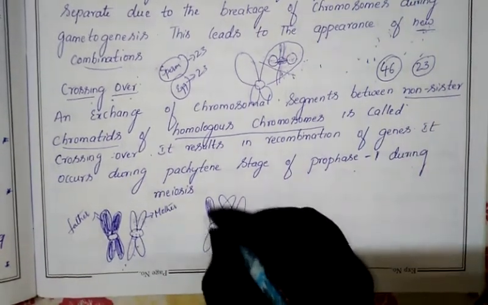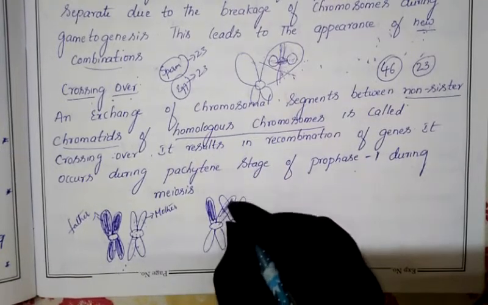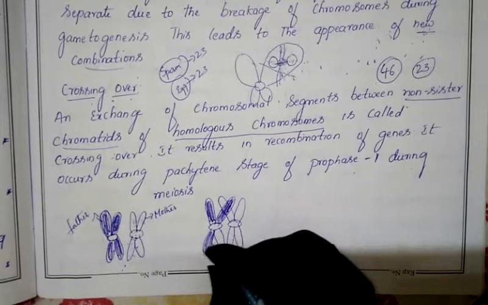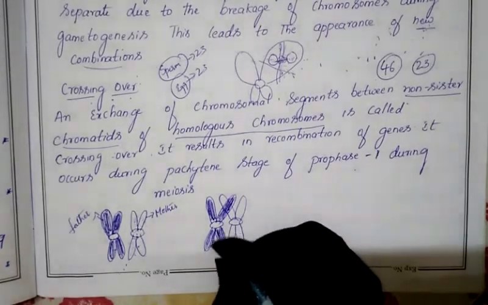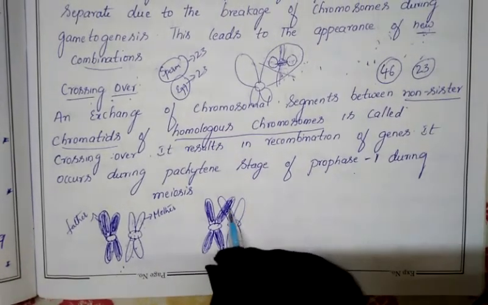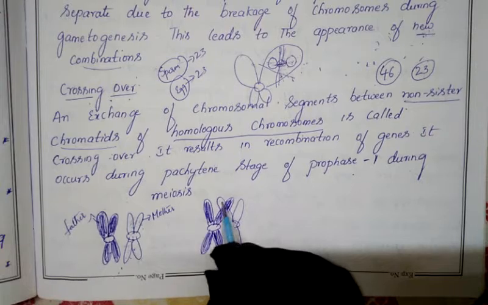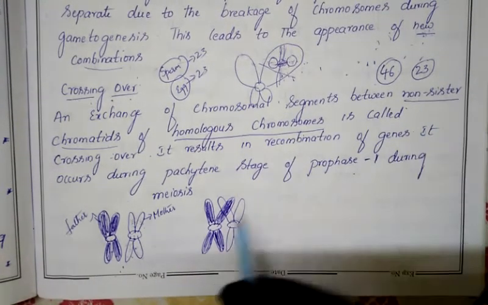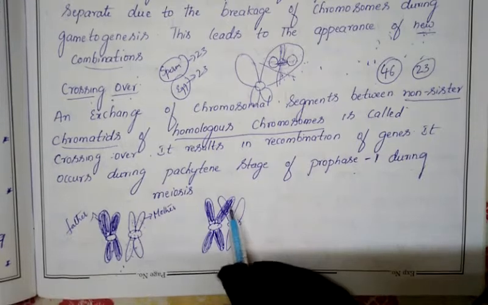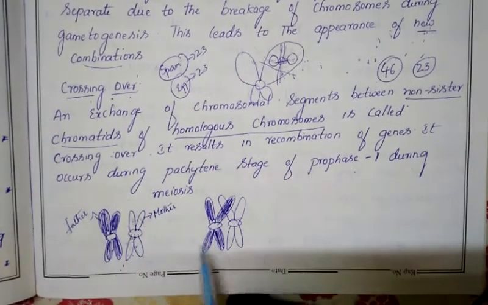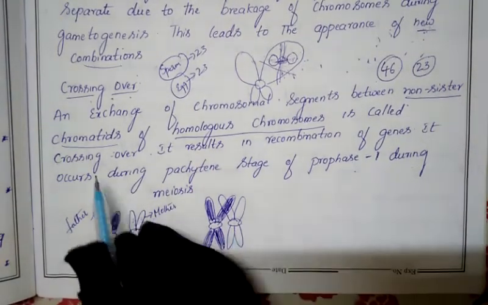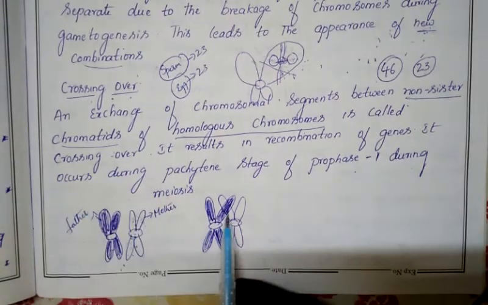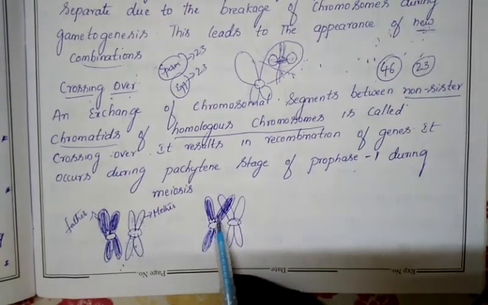Now I will shade this one. So like this it has been changed. The exchange has been done between the non-sister chromatids. So these are the non-sister chromatids of homologous chromosomes. This is what we call crossing over, the exchange of the chromosomal segment.